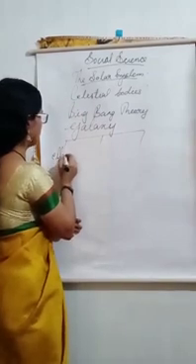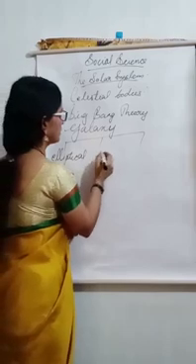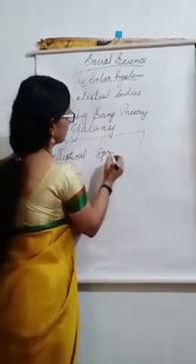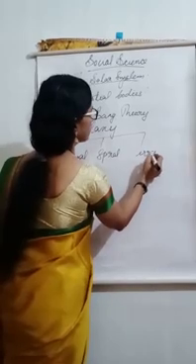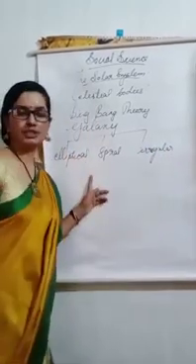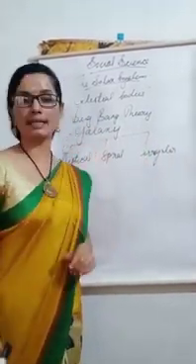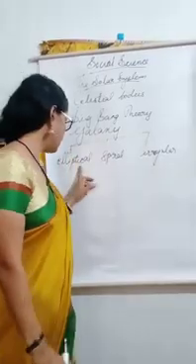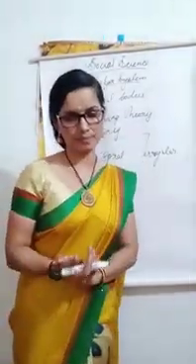Elliptical galaxy, spiral galaxy, and irregular galaxy. The three types of galaxies are elliptical galaxy, spiral galaxy, and irregular galaxy. Okay, then